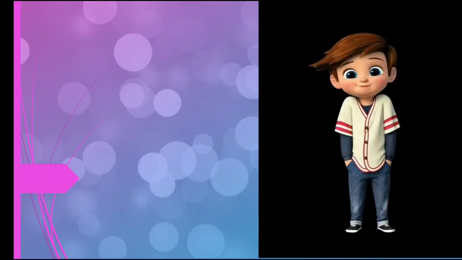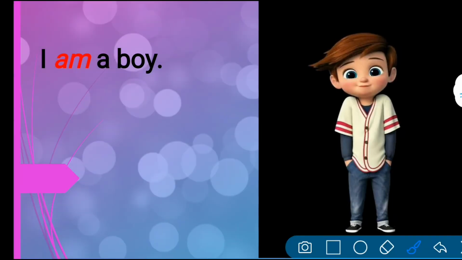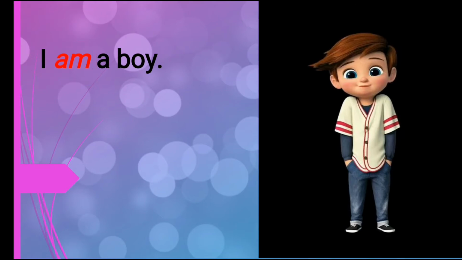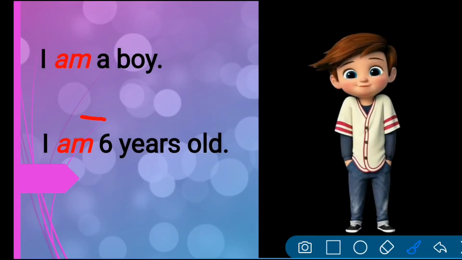So, look at this first picture. Now, I said we use the word am only with the word I. So, what will you say? I am a boy. Do you see? I am a boy. The word I here, we use with the word am. And the next sentence we have, I am 6 years old. Do you see am?